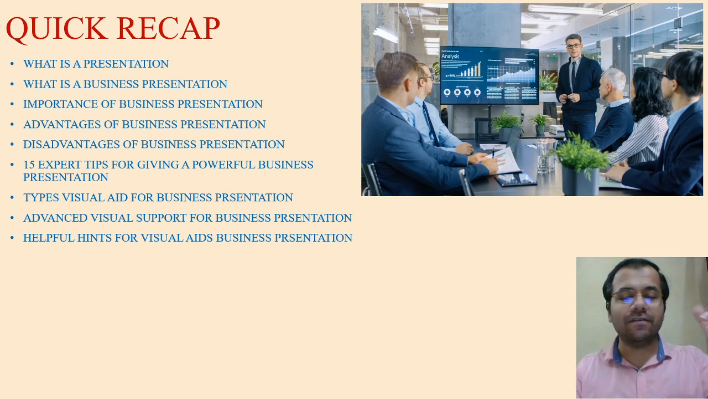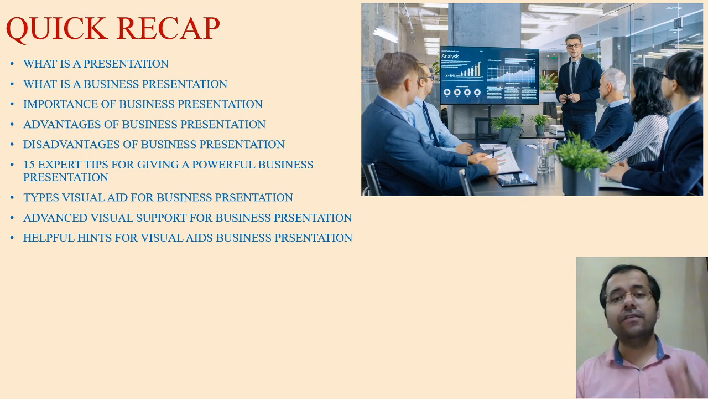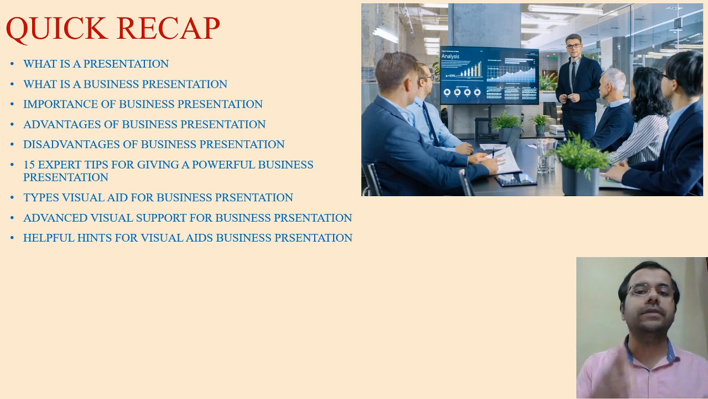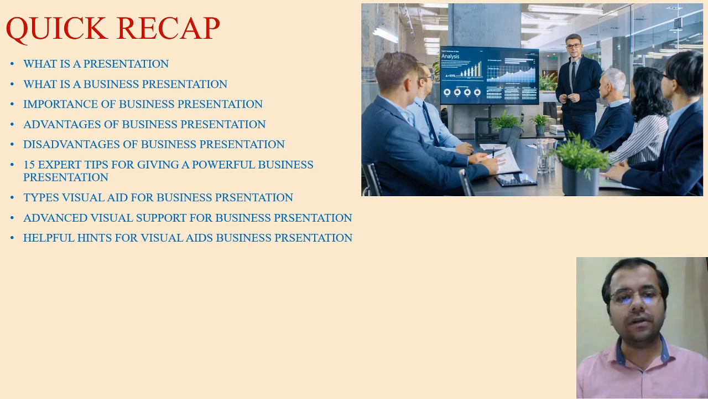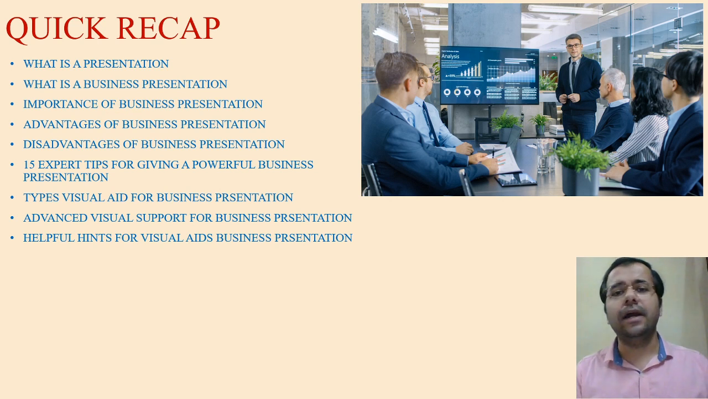Let's make a quick recap. These are the bullet points which I was talking about. We discussed what a presentation is. We discussed the business presentation at large. We discussed the importance, the advantages, the disadvantages. I gave you 15 expert tips on how to make your presentation look much greater. Two types of visual aids are going to be used for business presentations at large. Advanced visual support systems include your charts, your PowerPoint presentation, and your artifacts. And finally, I told you what is going to help your visual aid and your business presentation.